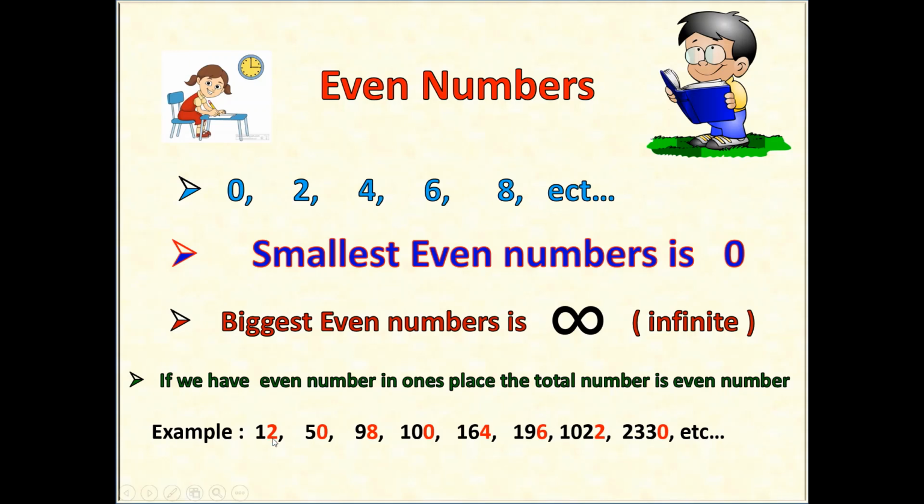For 12, the 2 is an even number, so the total number is an even number. We have it like that for every number. If we have numbers like these, the number is an even number. Now we will go on to the next topic.